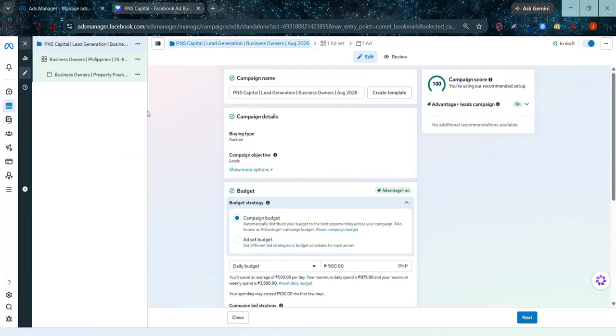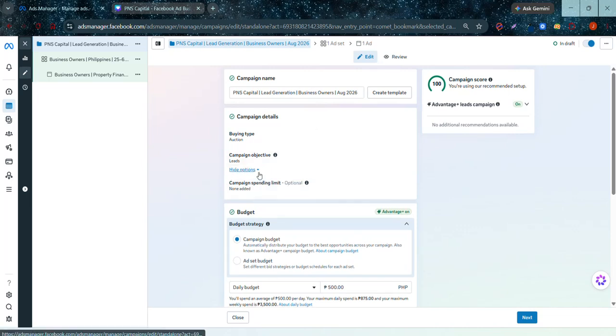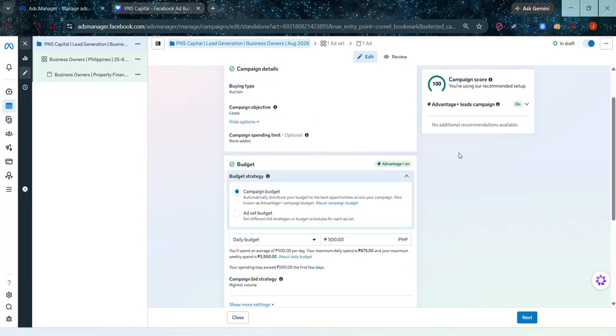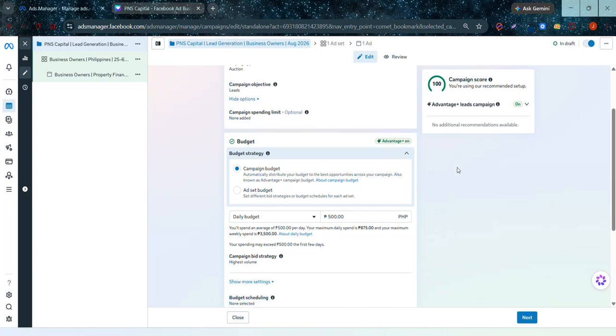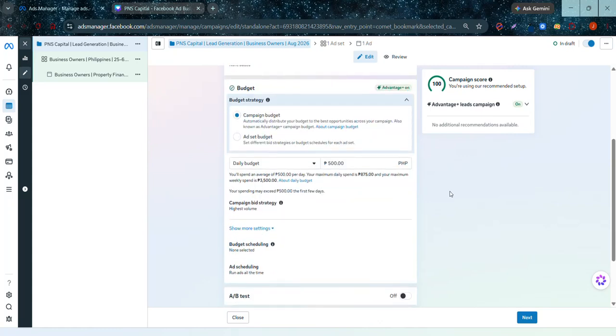So starting with the ad campaign, this is the campaign name for PNS Capital: PNS Capital Lead Generation Business Owners August 2026. For the campaign details, its buying type is auction. The campaign objective is leads. For the budget strategy, it's campaign budget, and for our daily budget, it's 500 pesos.